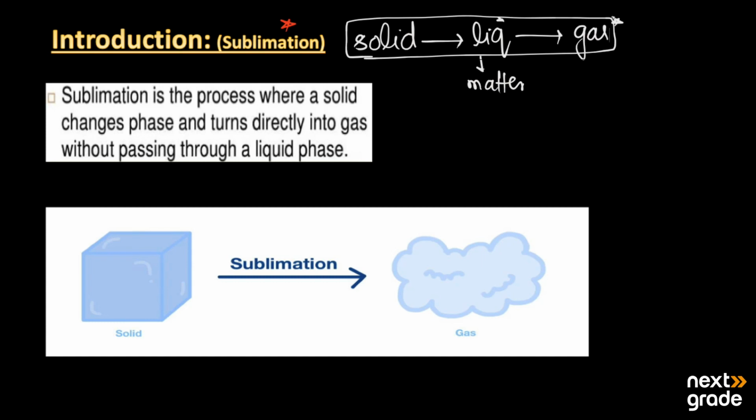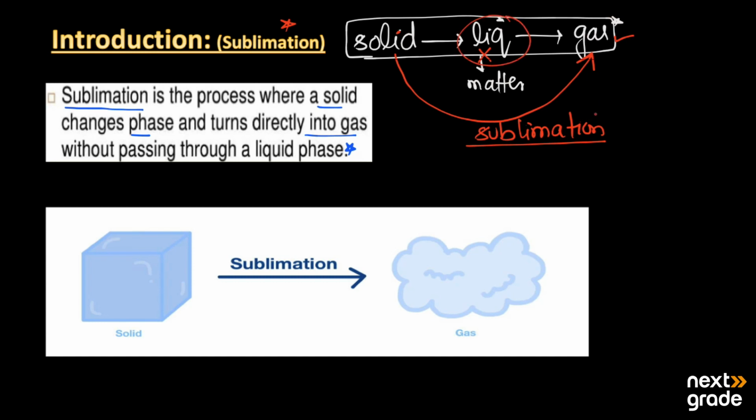But on the other hand, we have seen that some solids undergo the process of sublimation. In sublimation, the solid changes phase and turns directly into the gas phase without passing through the liquid phase. When we heat the solid, it directly changes into the gas phase, not into the liquid phase. This process is known as sublimation.